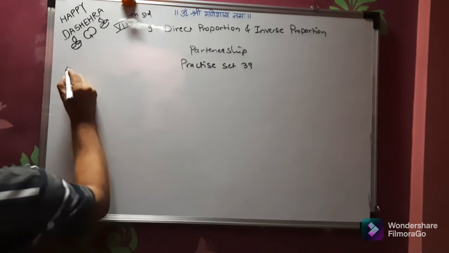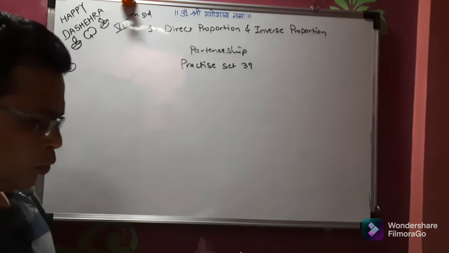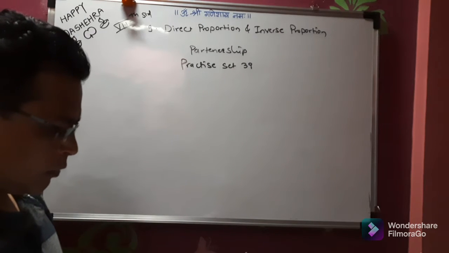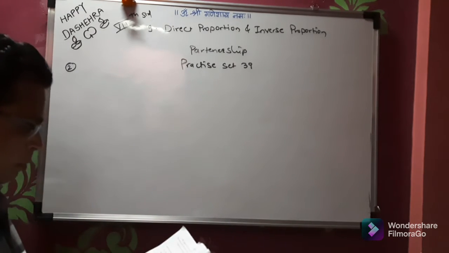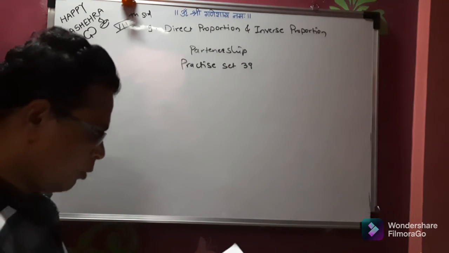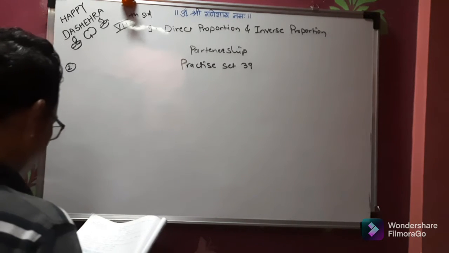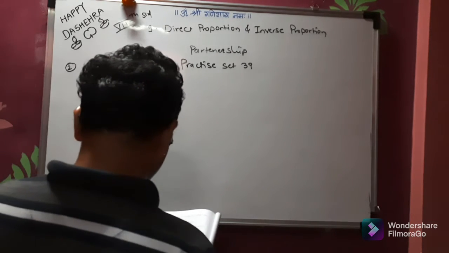Problem number 2. In problem number 2, they have written Virat and Samrat together invested 50,000 and 1,20,000 rupees to start a business. They have suffered a loss of 20%. How much loss did each of them incur? Virat and Samrat invested 50,000 and 1,20,000 rupees.